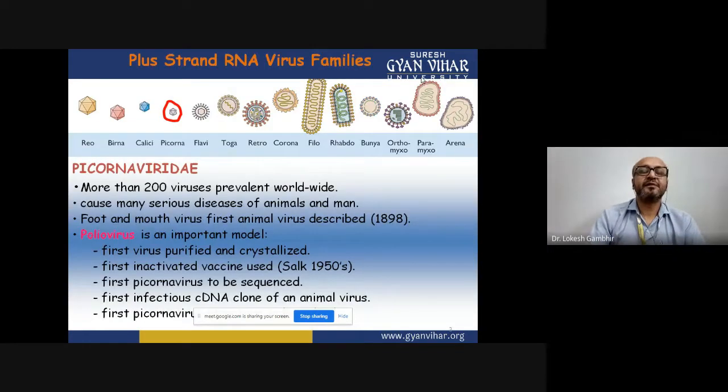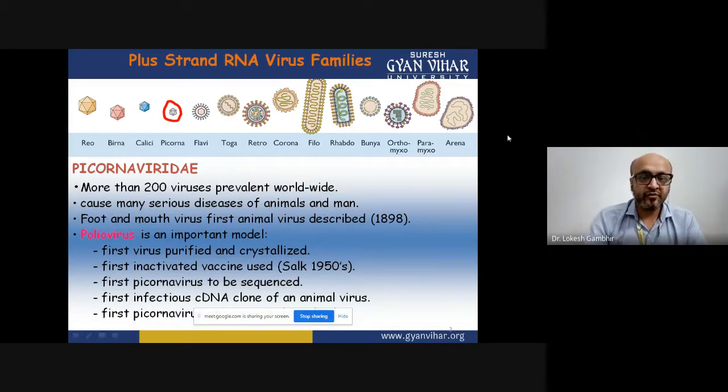So let us begin with this particular family. This is Picornaviridae. Picornaviridae is an RNA virus, a plus sense strand RNA virus. Now, what is plus sense? The plus sense RNA will directly be recognized as mRNA, and it can directly be translated into protein. That is the best part of this particular Picornaviridae family.